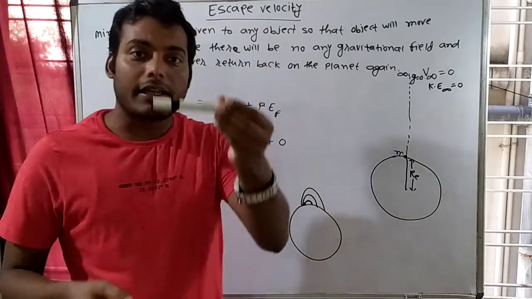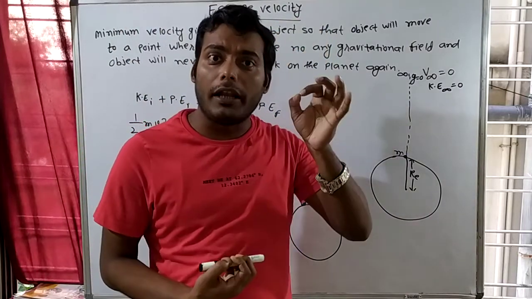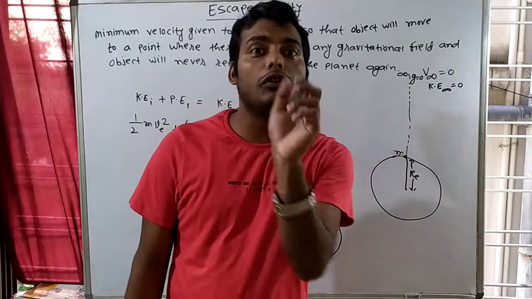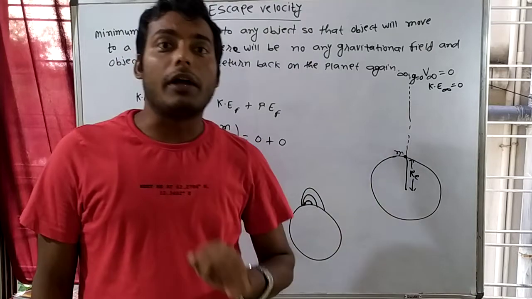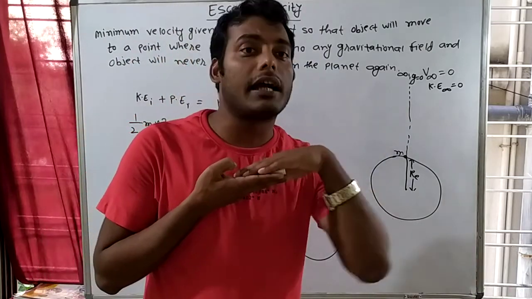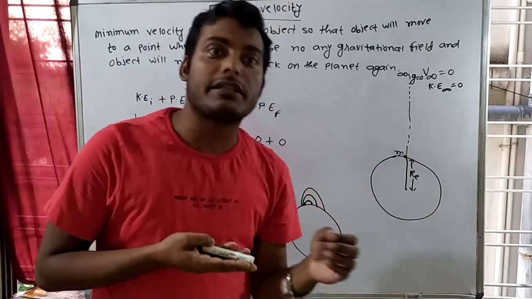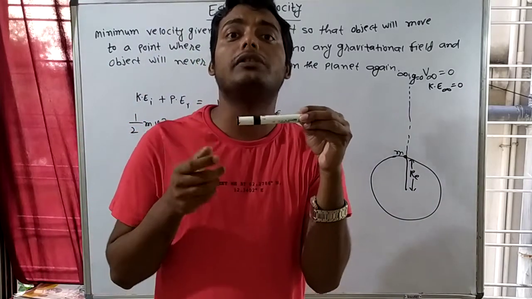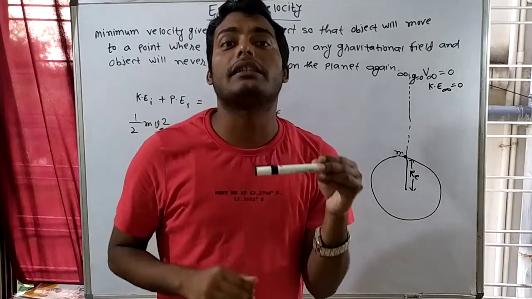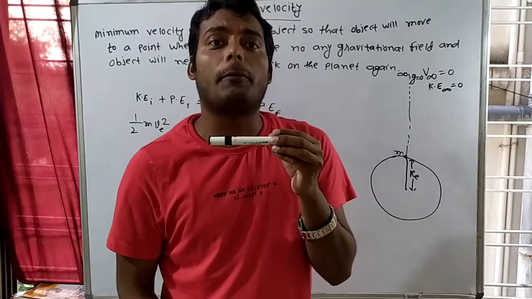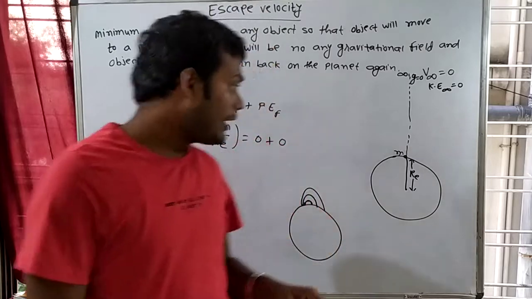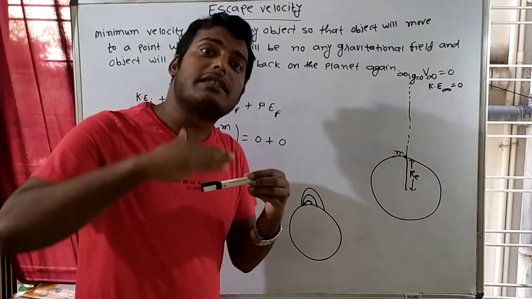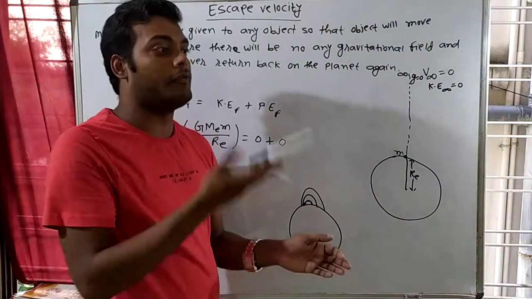For example, if I leave this thing, then Earth will pull it. That means Earth is applying a force of attraction, and according to Newton's second law of motion, F is equal to ma. And what is the acceleration due to gravity on the Earth? g, and the value of g is 10 meters per second square. That means Earth is applying some force on this mass. How much? m into g, that means mass of the marker into acceleration due to gravity. With that amount of force, Earth is pulling this in the downward direction, right? That's why after some time its velocity will become 0 and then it will fall.